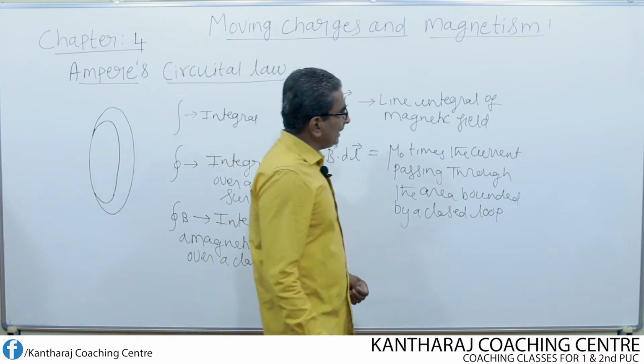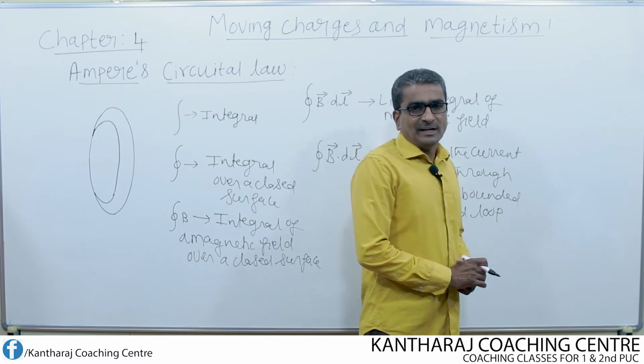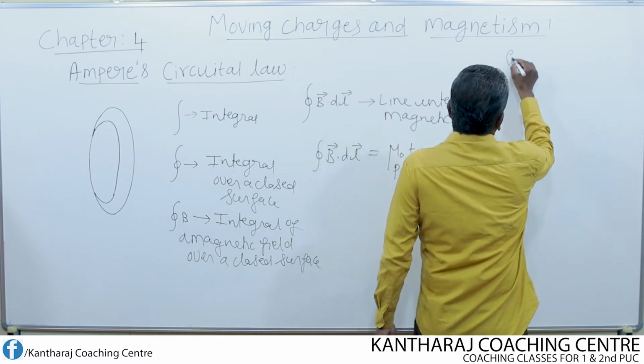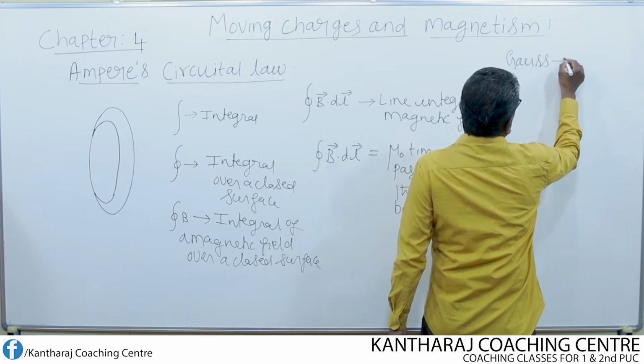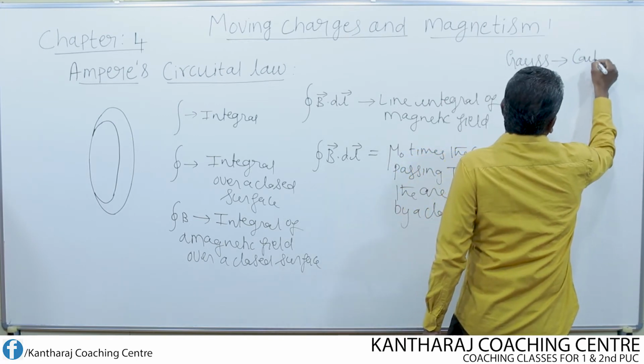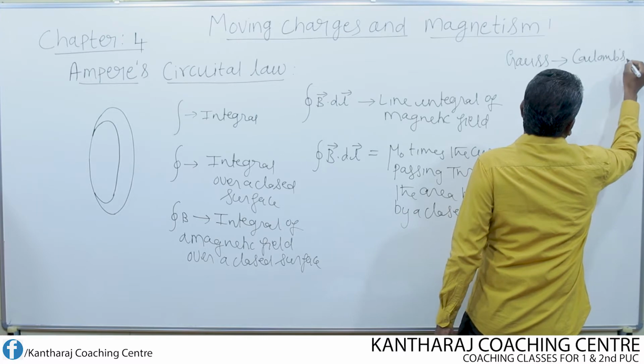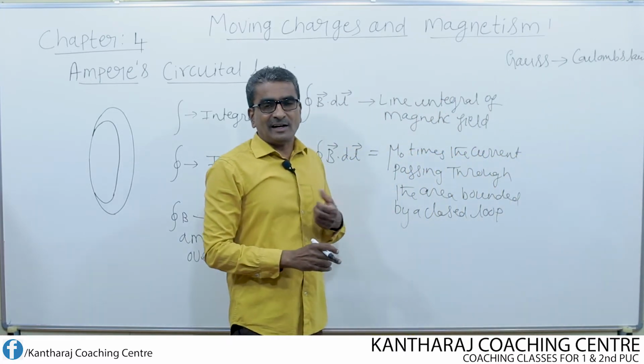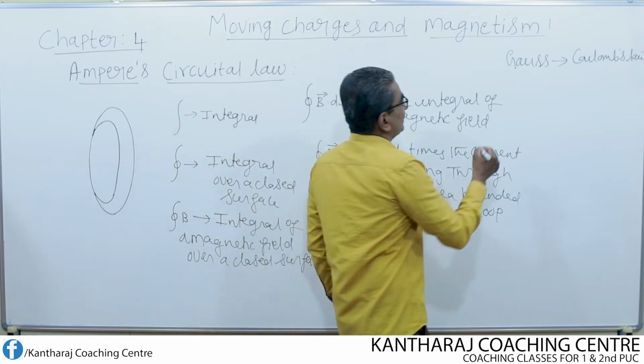I told you already. So what is the alternate law of Gauss's law of electrostatics? For Gauss's law, the alternate law is nothing but Coulomb's law. Then what is the alternate law of the Biot-Savart law?